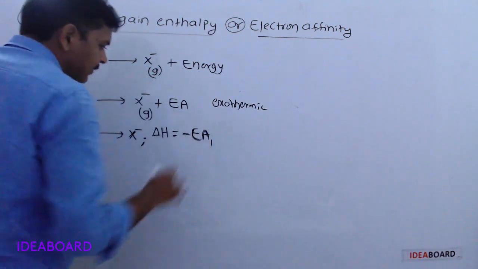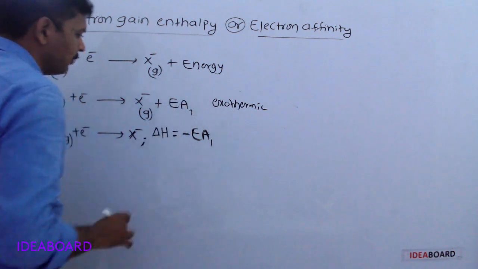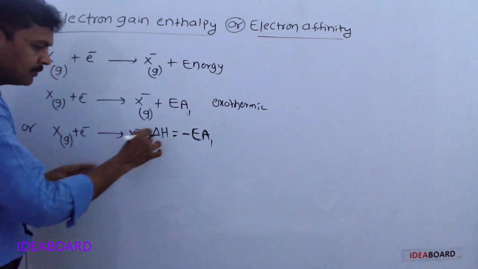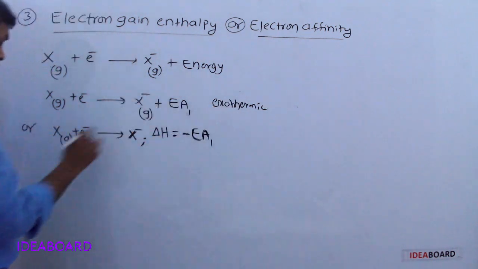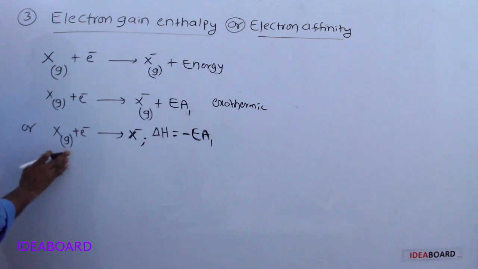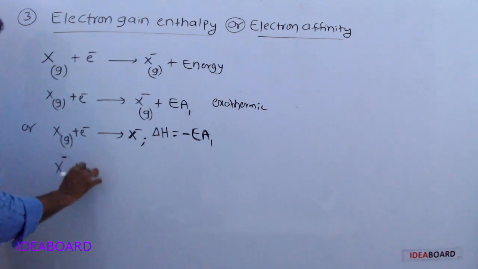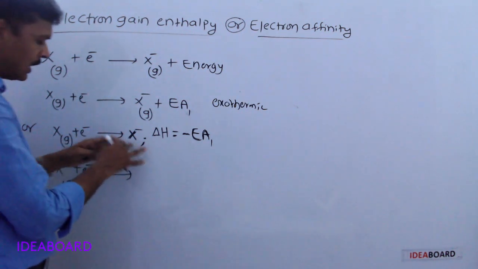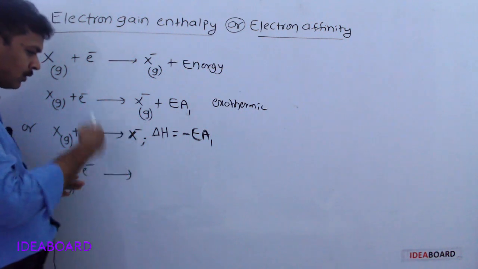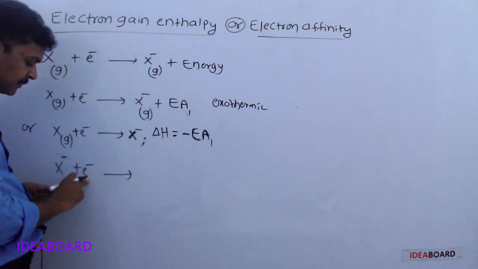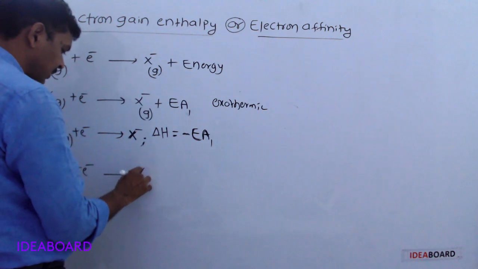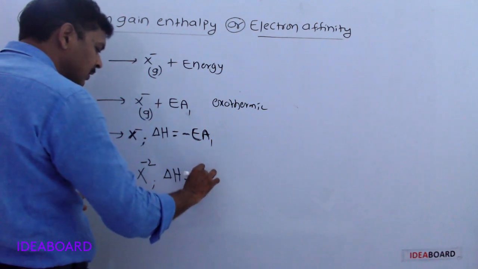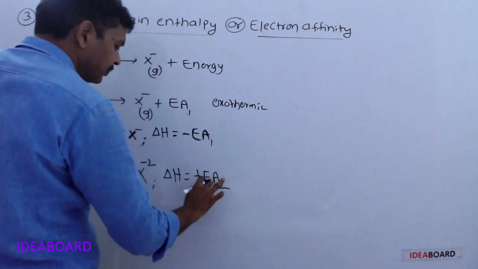This is also called first electron affinity, EA1. After addition of one electron, a negative ion is formed and energy is liberated. To add one more electron to the valence orbit of that X minus ion, energy will be required. X minus 2 is formed, but energy will be required. So delta H is positive; this is EA2.